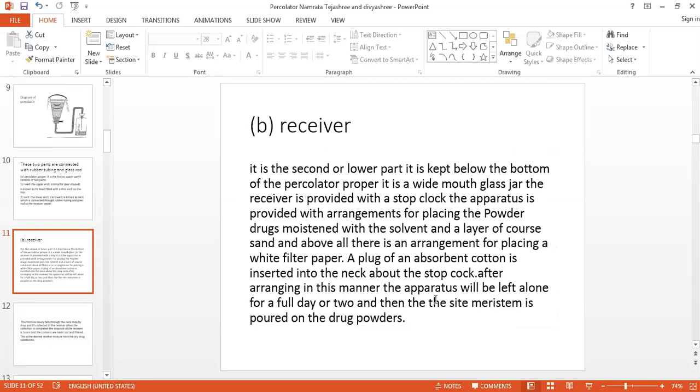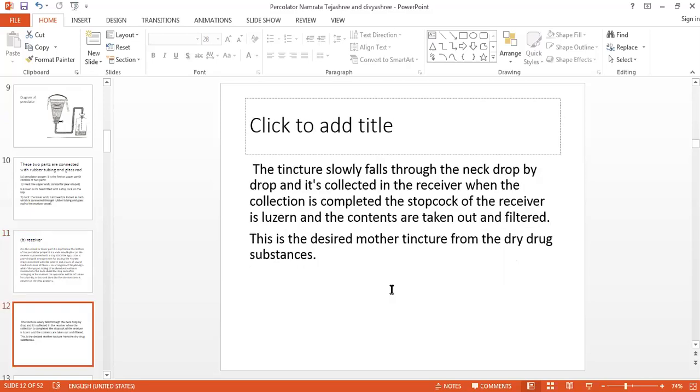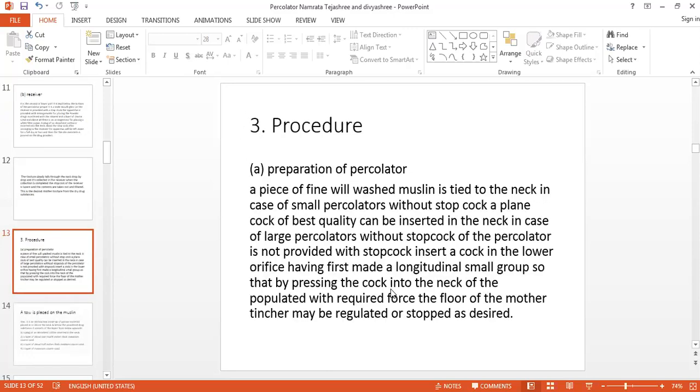The receiver is any wide mouth glass jar. It is provided with the stopcock, and it will receive the liquid that is formed in the percolator. Now we will see the procedure.